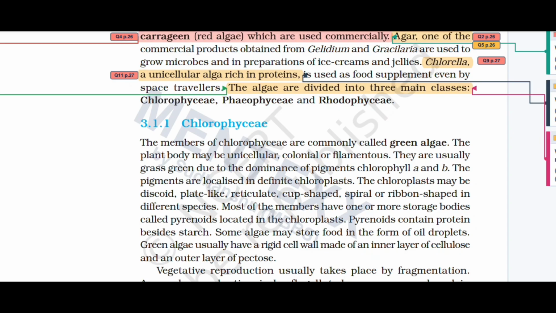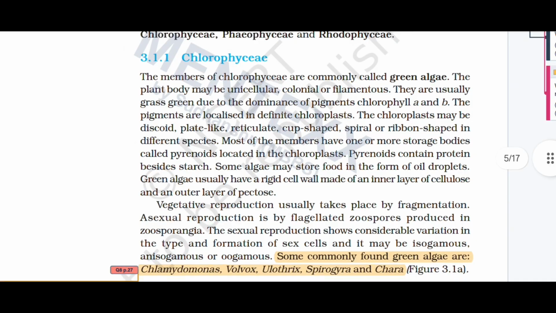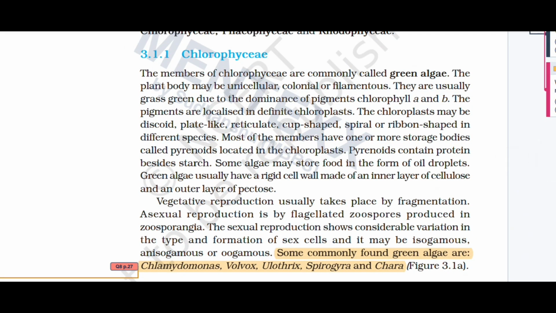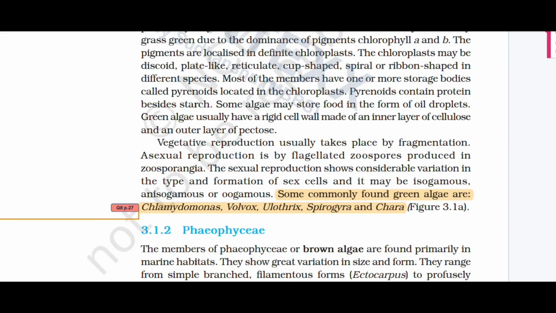The chloroplast may be discoid, plate-like, reticulate, cup-shaped, spiral, or ribbon-shaped in different species. Most of the members have one or more storage bodies called pyrenoids located in the chloroplast. Pyrenoids contain protein as well as starch. Some algae may store food in the form of oil droplets. Green algae usually have a rigid cell wall made up of an inner layer of cellulose and an outer layer of pectose.